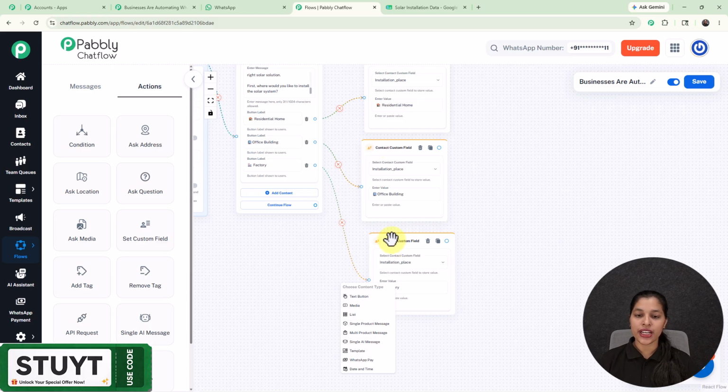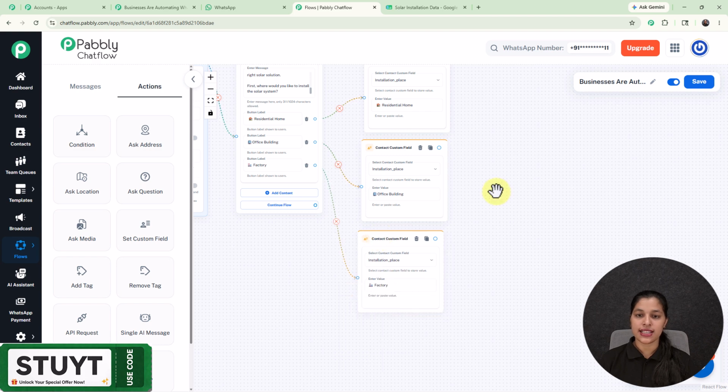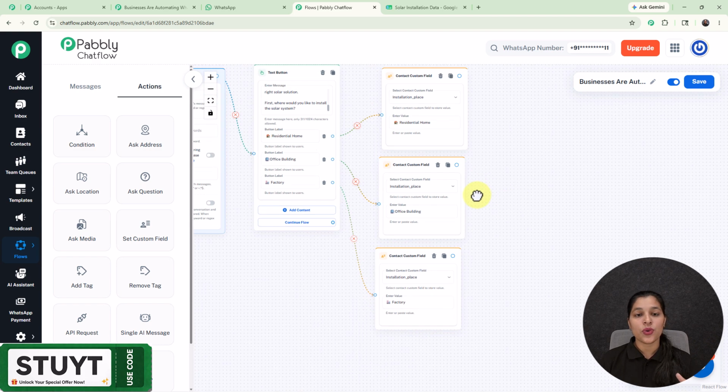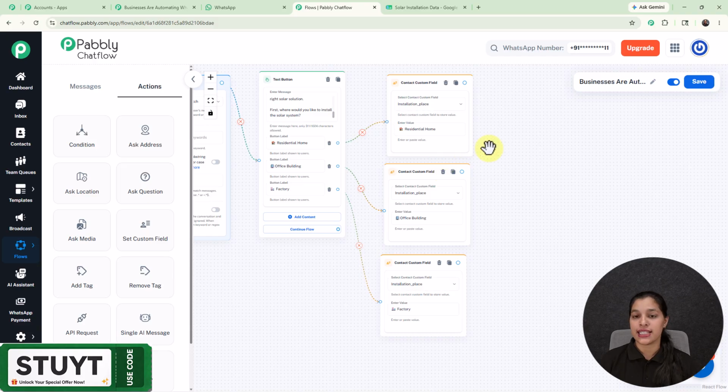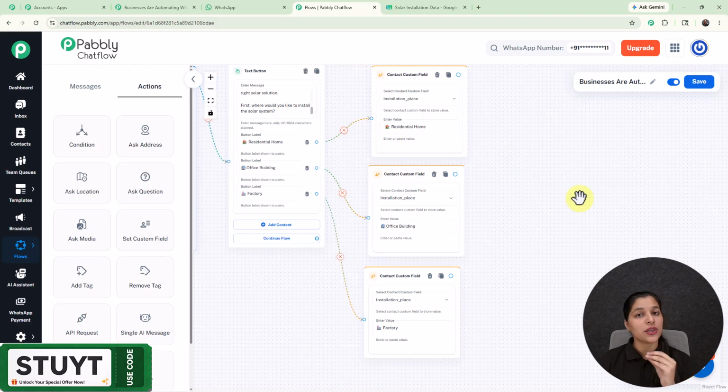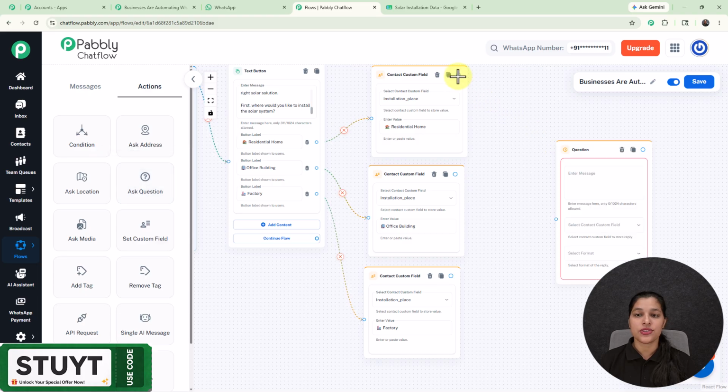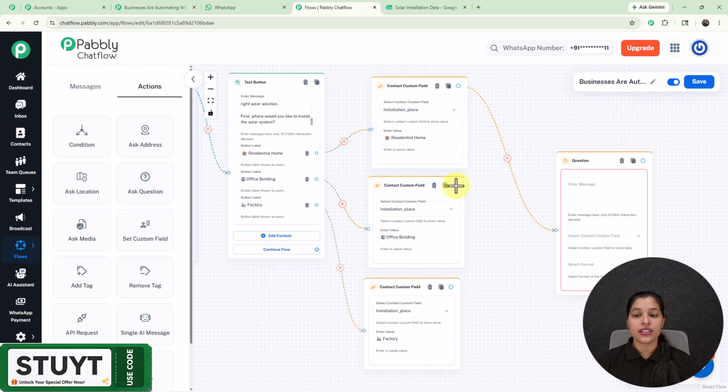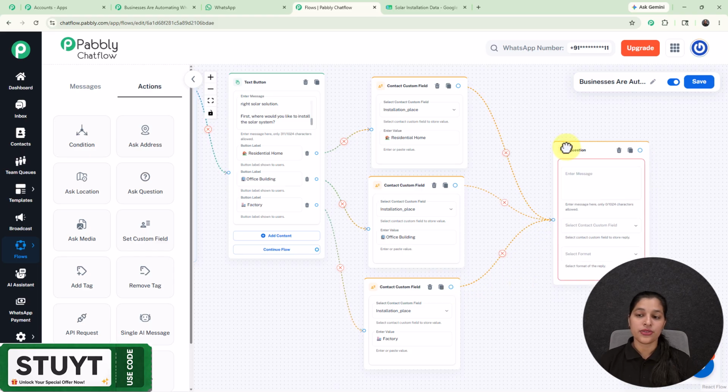So here I have provided contact custom fields to all these list items, and now I will get to know which installation place my user has selected. And now if my user selects any of these buttons, I'm going to ask them some questions. So for that, we just have to move over to the actions where you will see this node, that is ask question. So here I'm going to enter a question asking for the average electricity bill of my user or the customer.